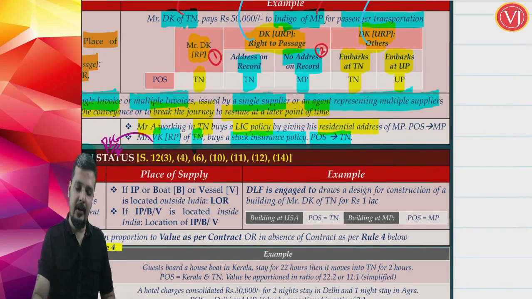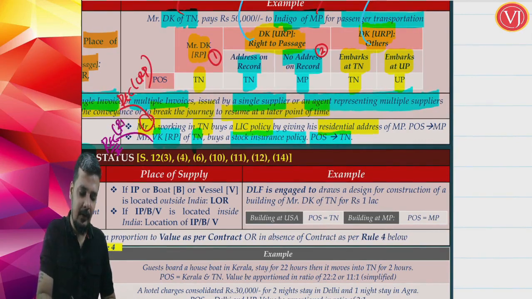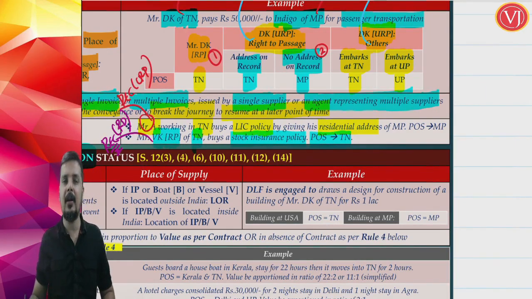Now, friends, here the recipient is Mr. A and this recipient is unregistered. In the earlier example, the recipient was Mr. VK and he was registered. Now the recipient is an unregistered person. Place of supply for insurance services where the recipient is not registered is the location of recipient on records. What is the location of recipient on records?